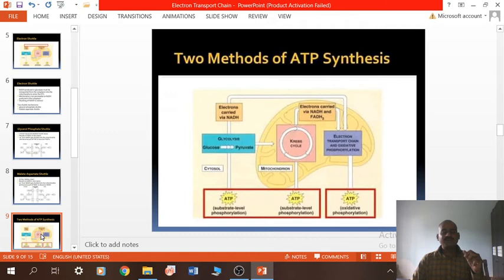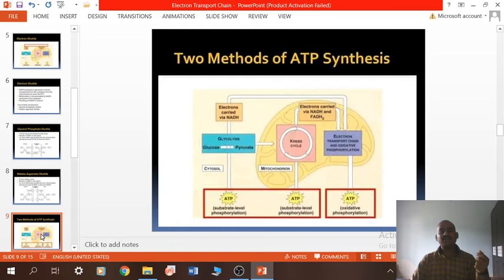Energy is released directly from one of the steps in cellular respiration, for example glycolysis and the Krebs cycle, and that energy is directly utilized to produce ATP. This is known as substrate level phosphorylation, a direct phosphorylation by which ATP is synthesized.